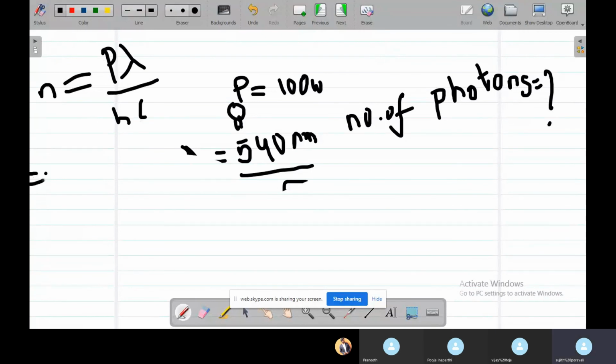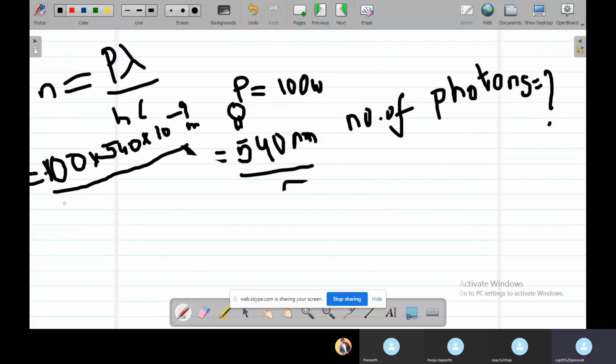Power is 100, lambda is 540 into 10 power minus 9 meters, h is 6.6, which we can write approximately as 6 into 10 power minus 34, and the speed of light is actually 2.99, but we can write it as 3 into 10 power 8.